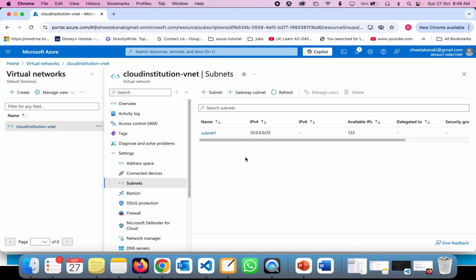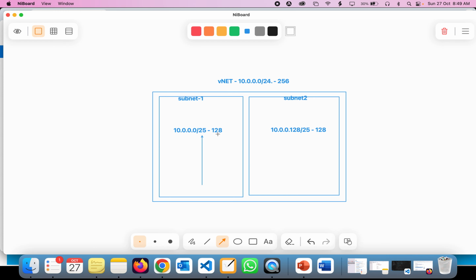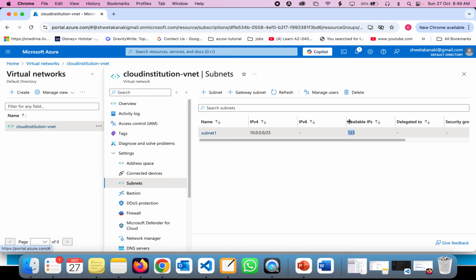So now go back here. What do we mean by 128 available IP addresses? Even though we have seen that 128 IP addresses will be available, it's only showing 123 IP addresses, which means that 123 are the usable IP addresses. By default, the VNet and subnet take a few IP addresses for networking and broadcasting purposes. That is the reason it shows 123 usable IP addresses. You can assign these 123 IP addresses to your virtual machines.